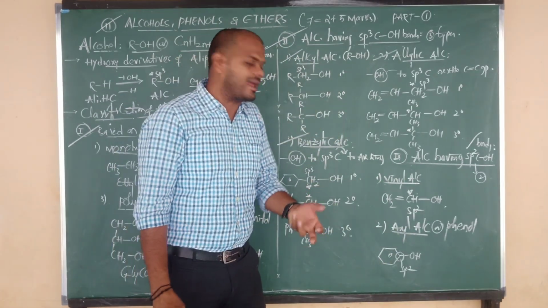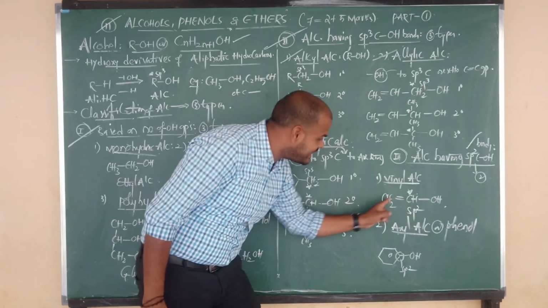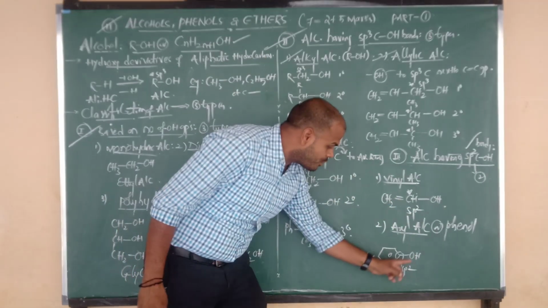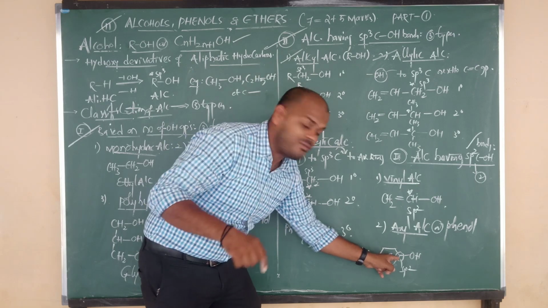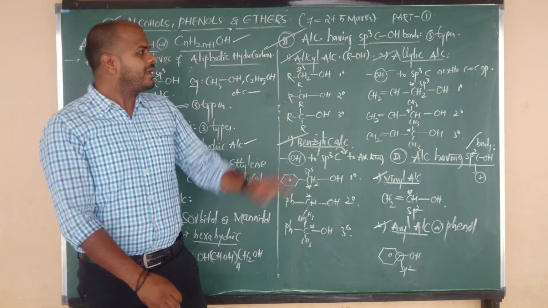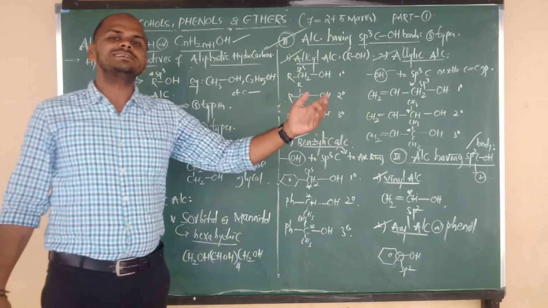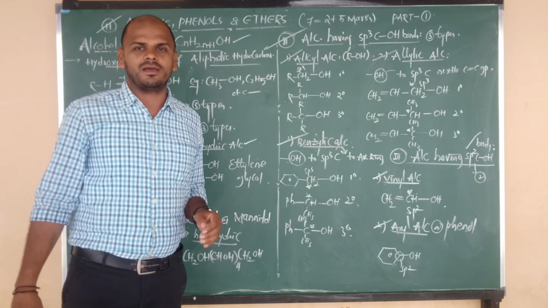How to define vinyl? The OH group is connected to the sp2 carbon of a C double bond C group. The OH group is connected to the sp2 carbon of an aromatic ring. This is the definition of aryl alcohol. This is your classification of alcohols, beta. In the next class we will discuss the nomenclature of alcohols. Okay.